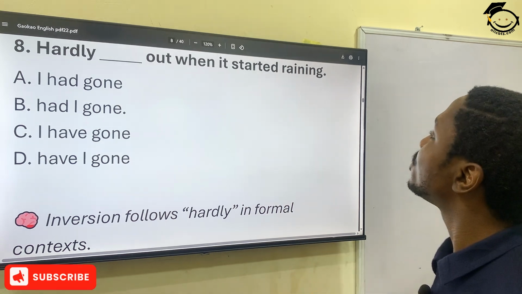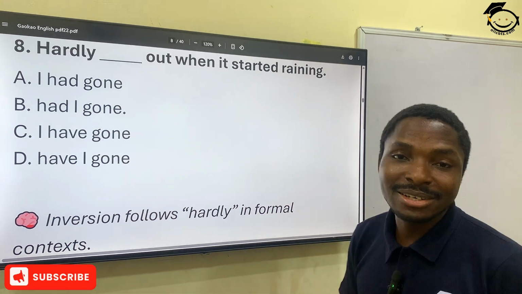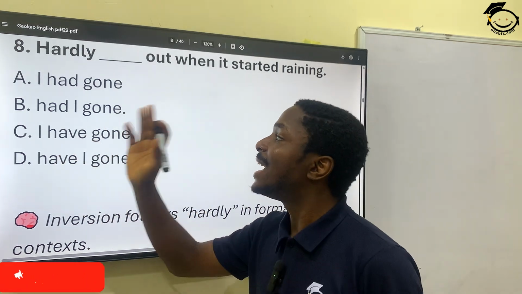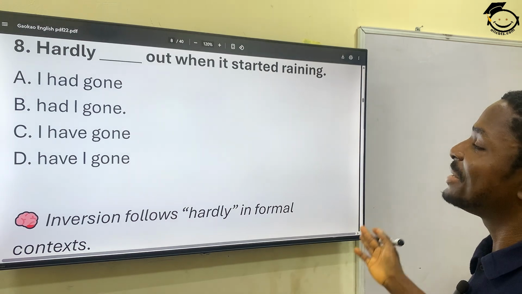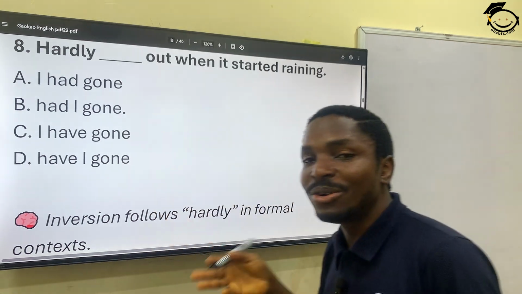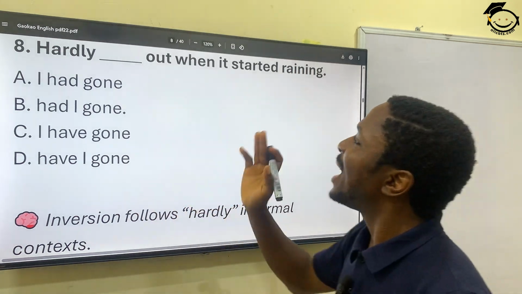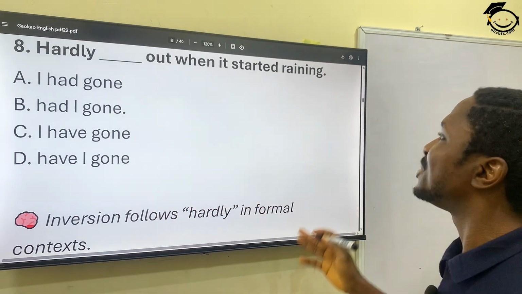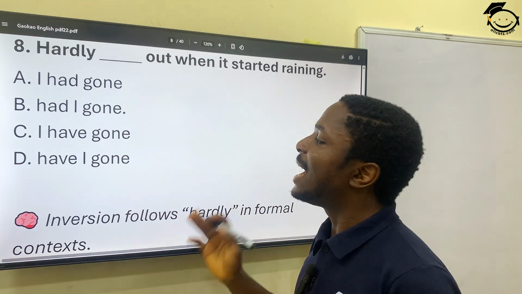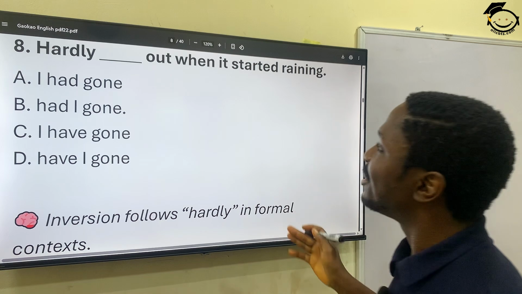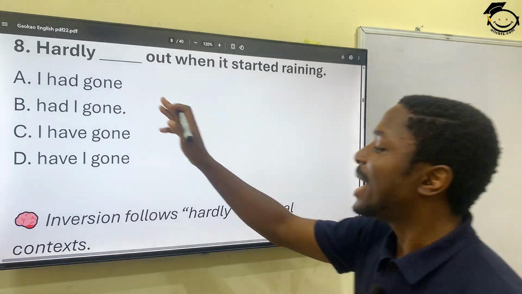Question number 8. Hardly dash out when it started raining. We have hardly I had gone out when it started raining. Hardly had I gone out. Now this is an inversion statement. Okay, so hardly had I gone out when it started raining. Hardly had I have gone out when it started raining. Doesn't make sense. Hardly have I gone out when it started raining. So it's going to be hardly had.